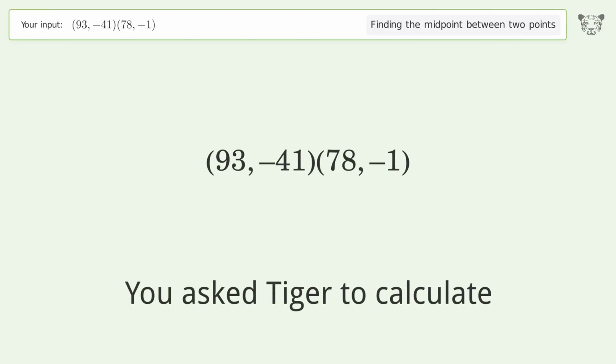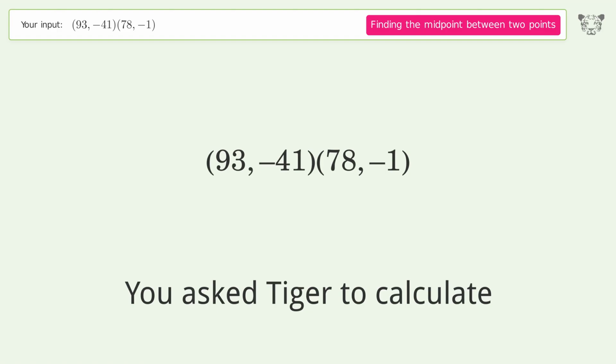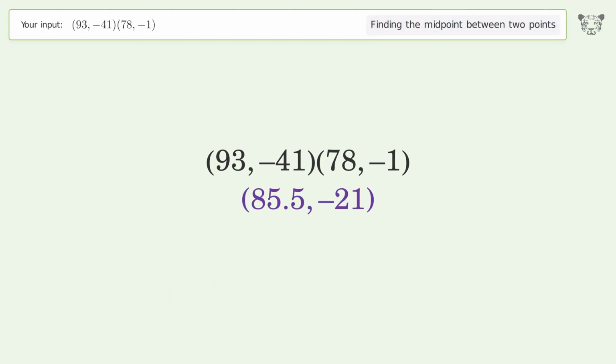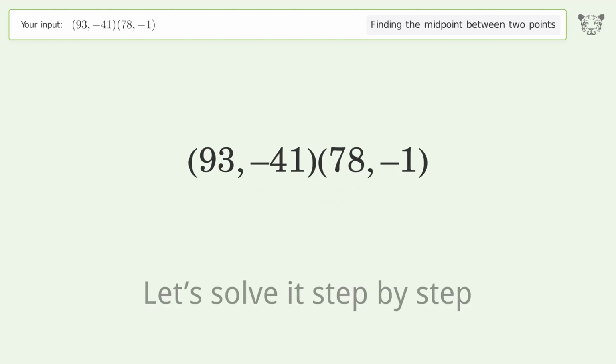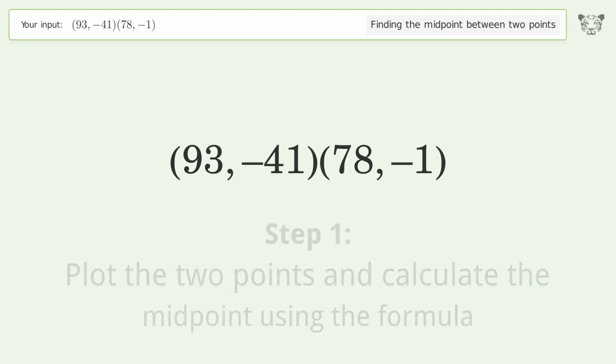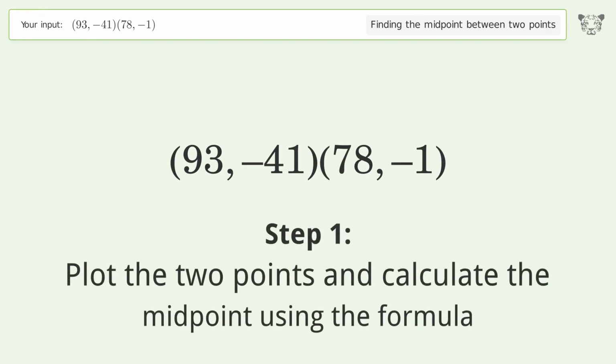You ask Tiger to calculate. This deals with finding the midpoint between 2 points. The midpoint between the 2 points is 85.5, -21. Let's solve it step by step. Plot the 2 points and calculate the midpoint using the formula.